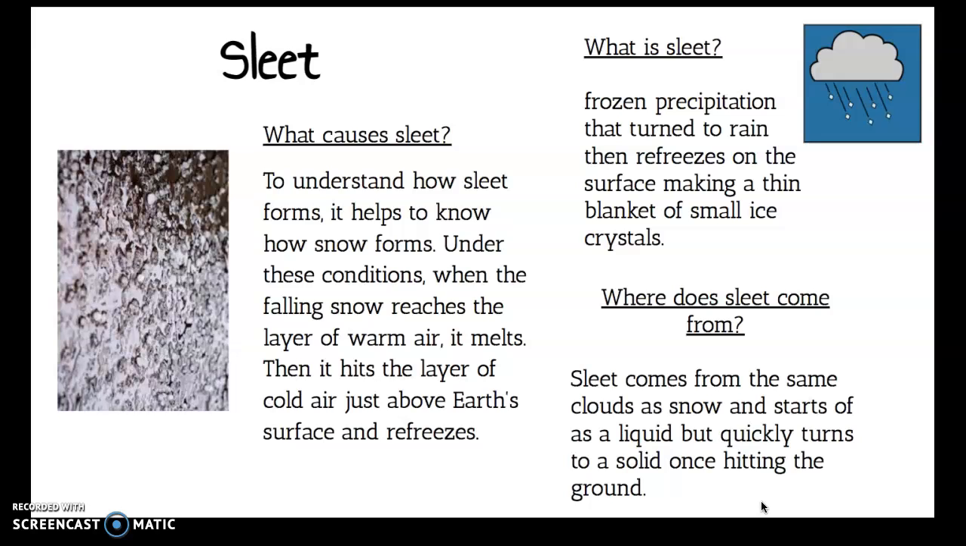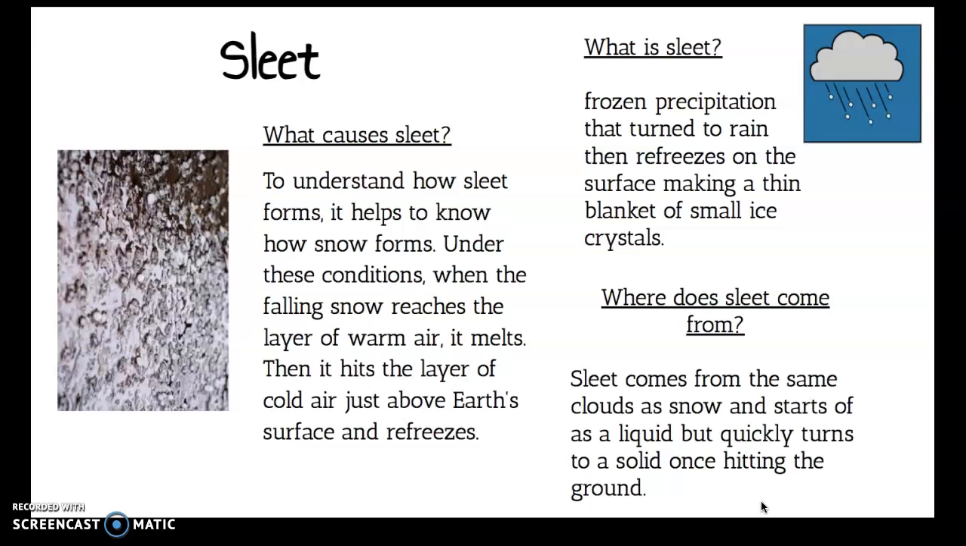Sleet. What causes sleet? To understand how sleet forms, it helps to know how snow forms. Under these conditions, when the falling snow reaches the layer of warm air, it melts. Then it hits the layer of cold air just above Earth's surface and refreezes.